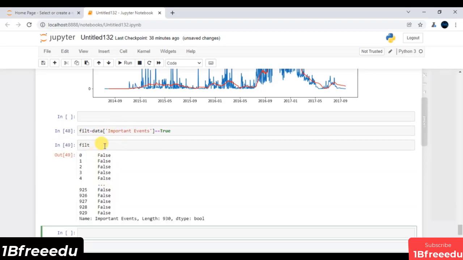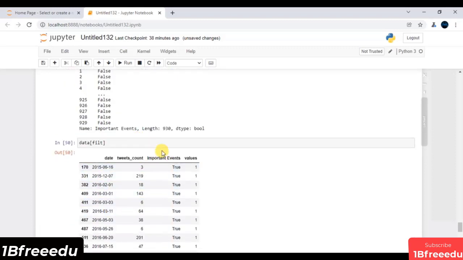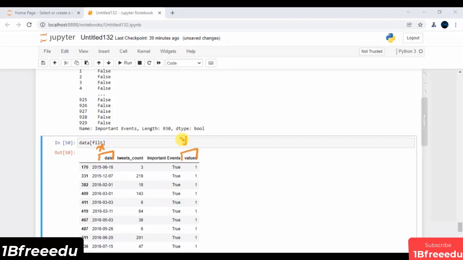Now what we have to do is pass this field into my data. So I will say data of field, just to extract all the observations where I have the important events as true. Let me execute, and now I have all these observations where important events is true. This is the date that I have to pass to my x-axis, and these are the values that I have to pass to my y-axis.